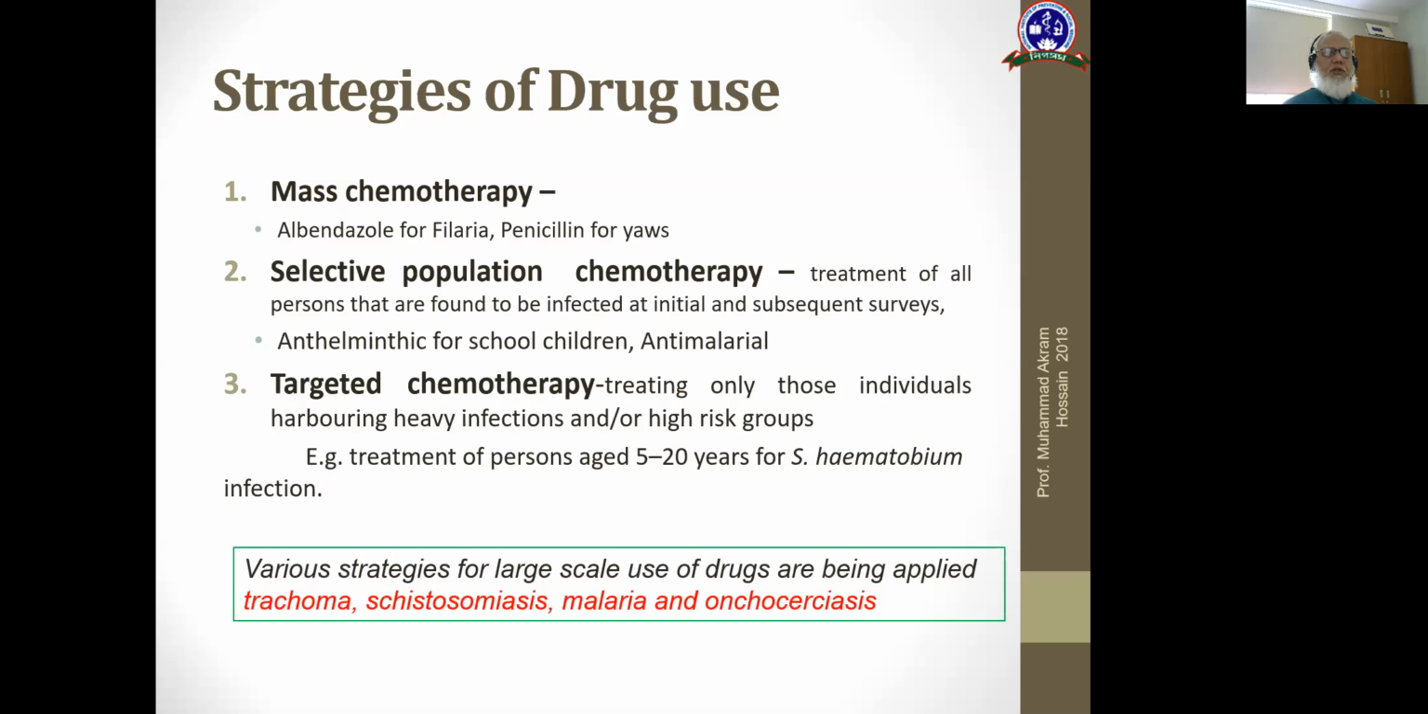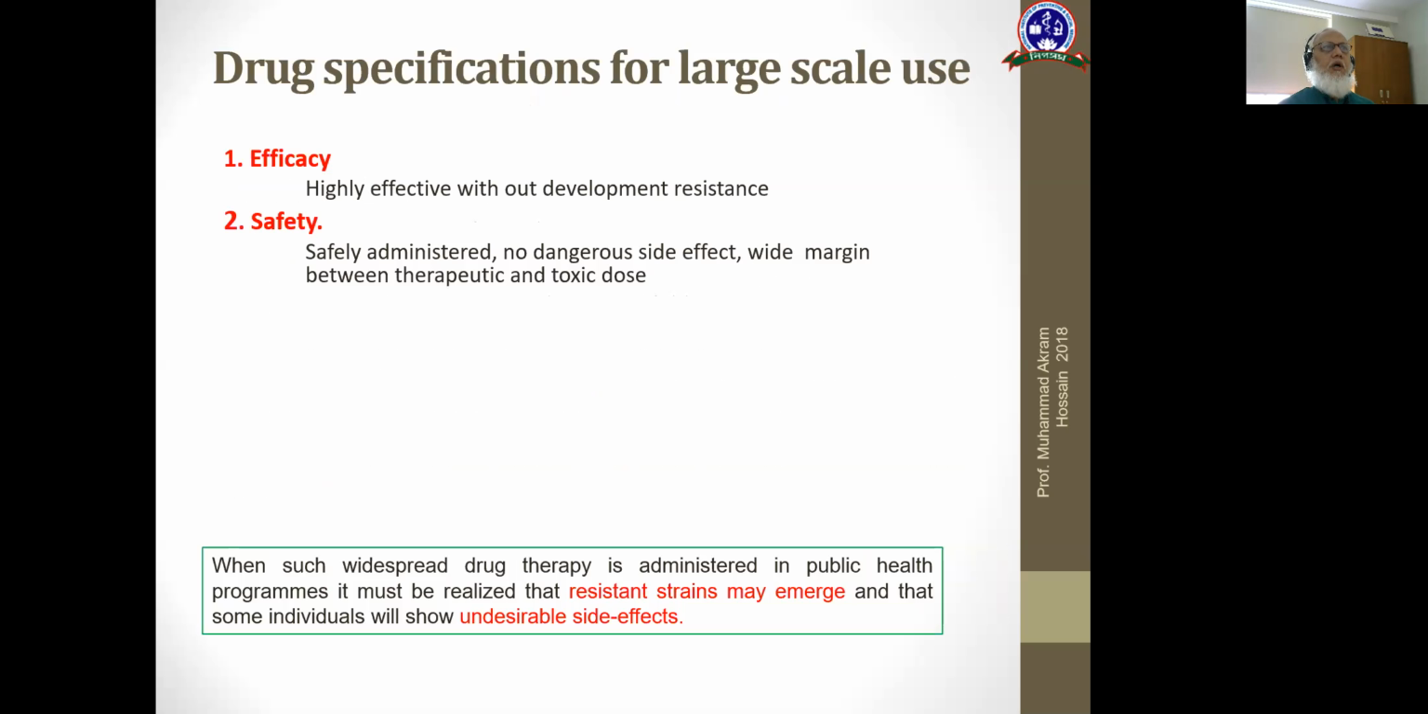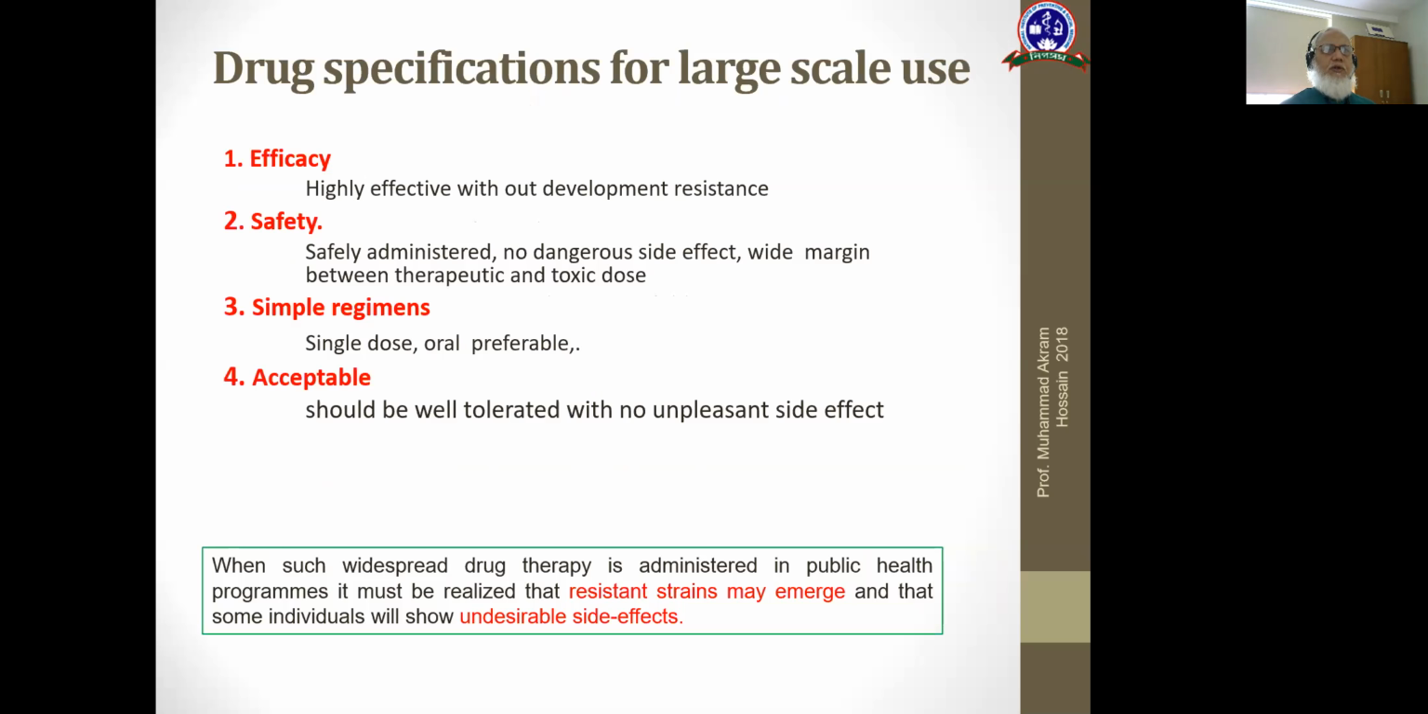Various strategies for large-scale use of drugs are being applied to trachoma, schistosomiasis, malaria, and onchocerciasis. Drug specification for large scale: the drug must be highly effective, without development of resistance, and must be safe, with no dangerous side effects and a wide margin between therapeutic and toxic dose. The regimen should be simple, like single dose oral, acceptable without any unpleasant side effect, affordable, or should be free.